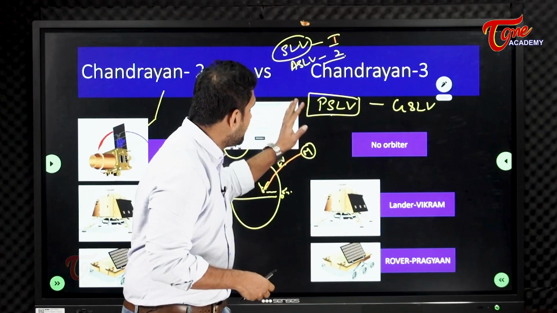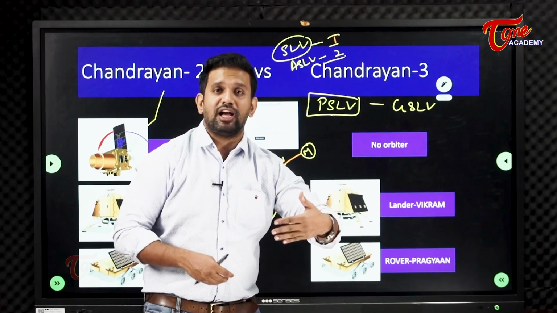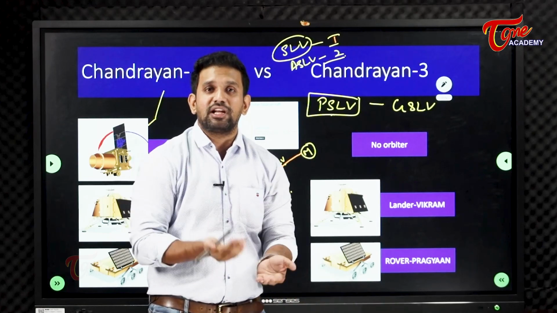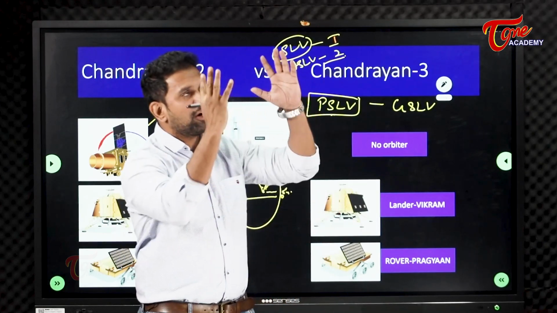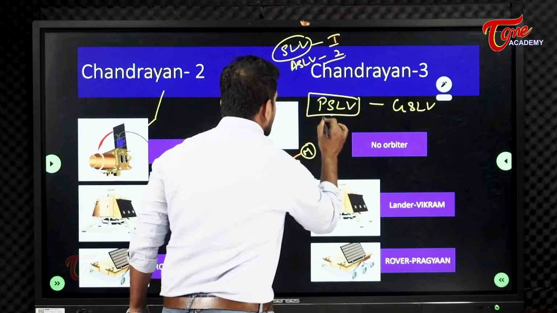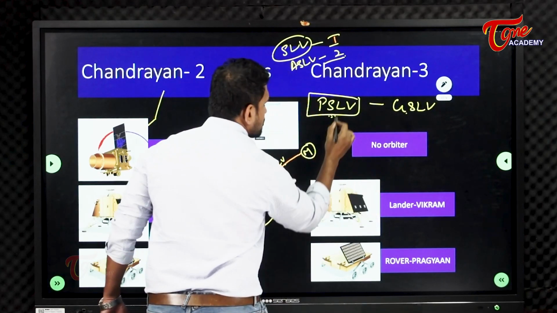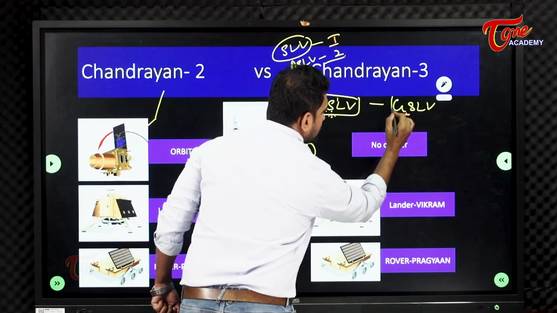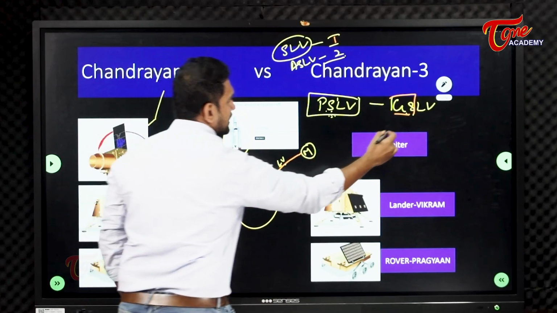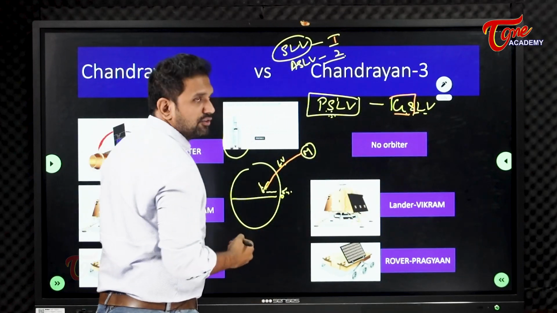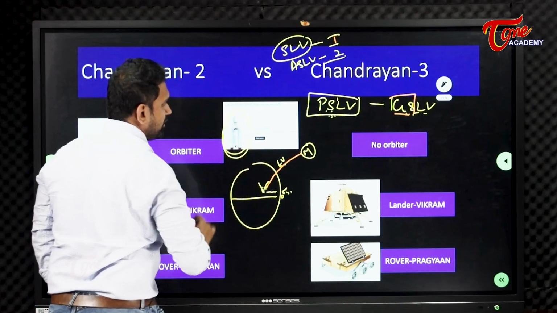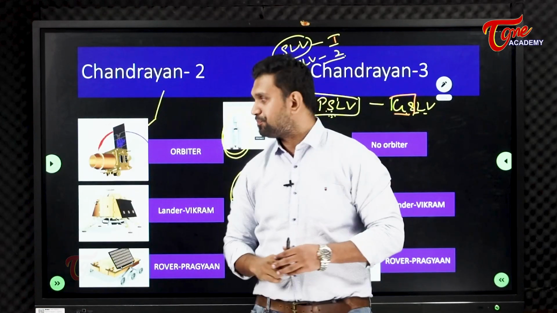So as we move from generation to generation, the launch vehicle becomes more sophisticated, more powerful, and could lift more powerful missions. So we have two launch vehicles: polar satellite, and geostationary or geosynchronous satellite launch vehicle. All these three components will be sent in this vehicle. Okay. Fine.